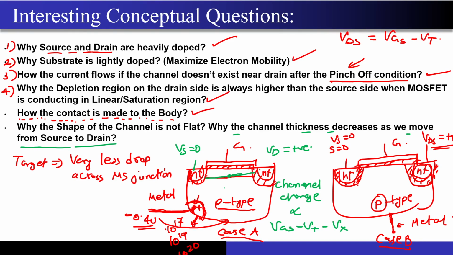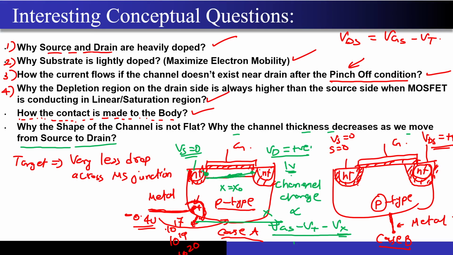So if I take maybe x equal to x naught, then the potential in the channel over here will decide how much channel charge will be present. And as x increases, this is my direction of x, the channel potential will also increase, because at this point the channel potential became like 1 volt. At this point the channel potential is 0. So the channel potential varies linearly between 0 and 1 volt.